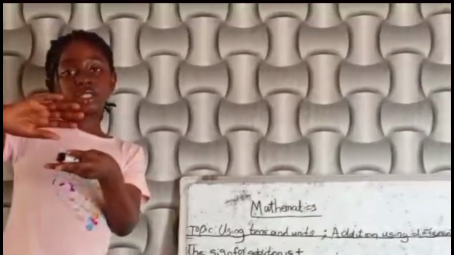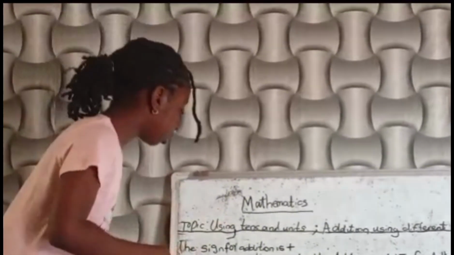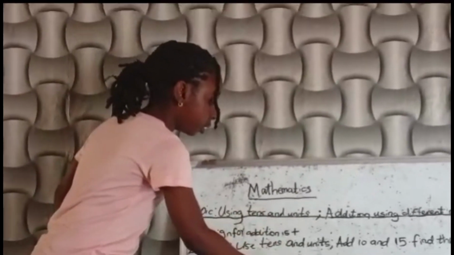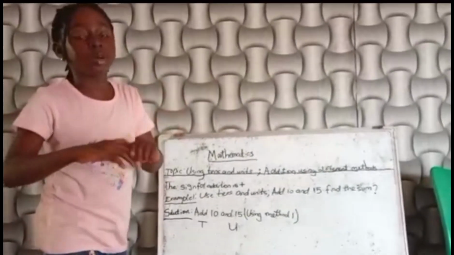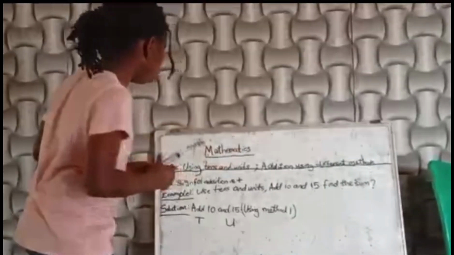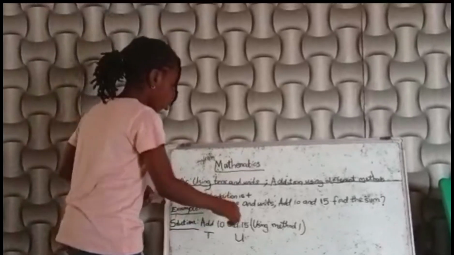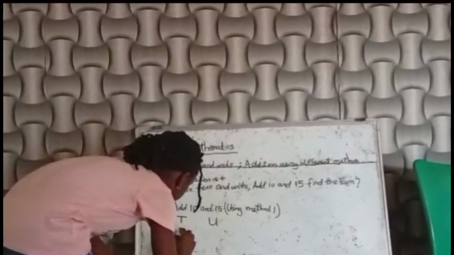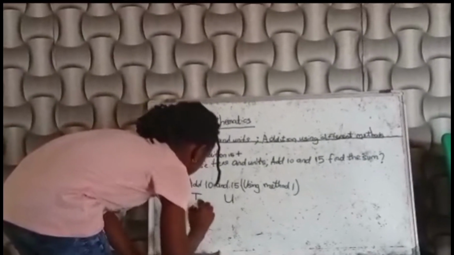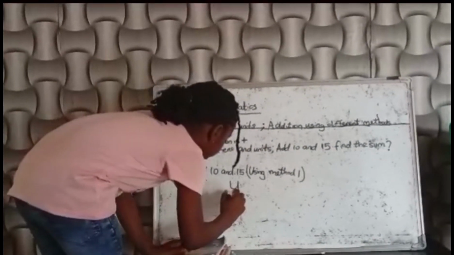Let's start placing it under the tens and units. Now let's start from the bigger number, just to make it understandable and there will be no confusion. So 1 will go under tens and 5.